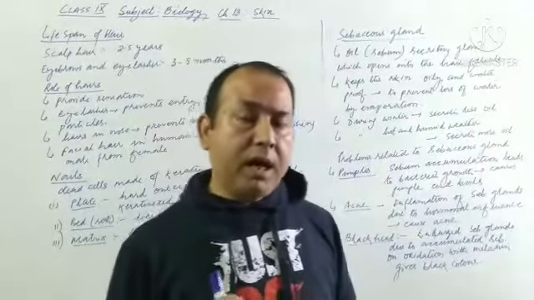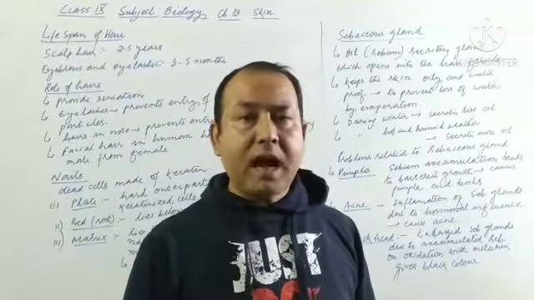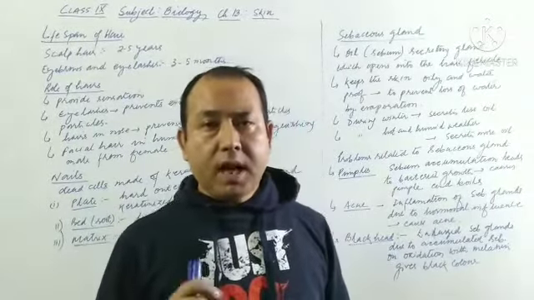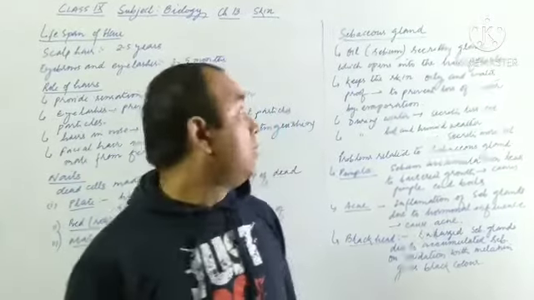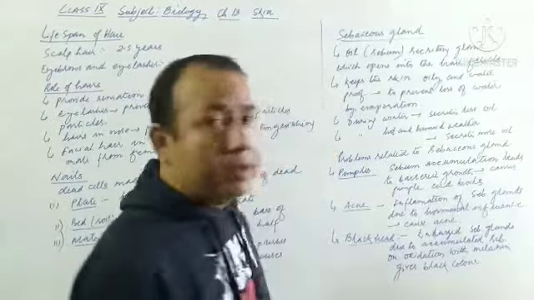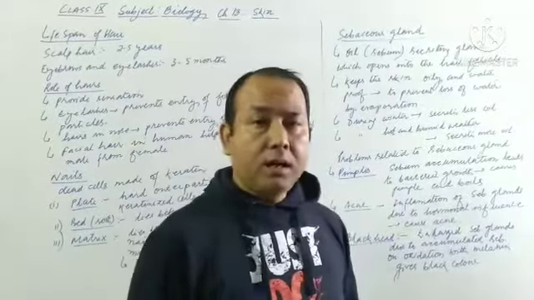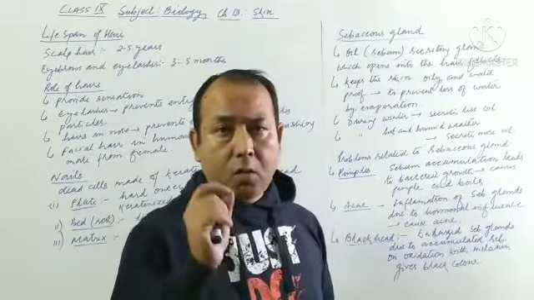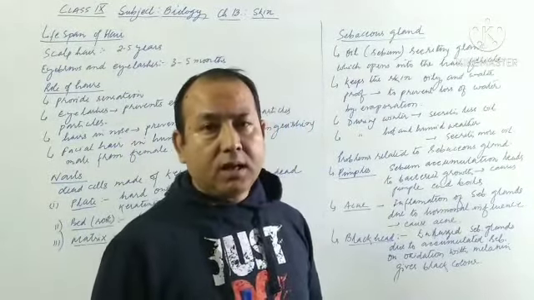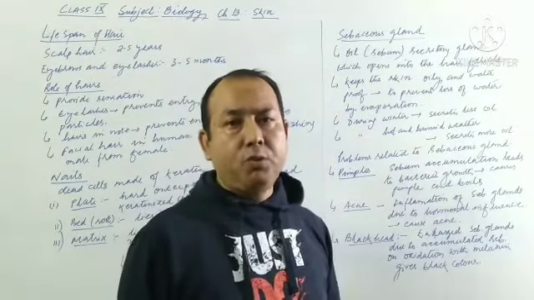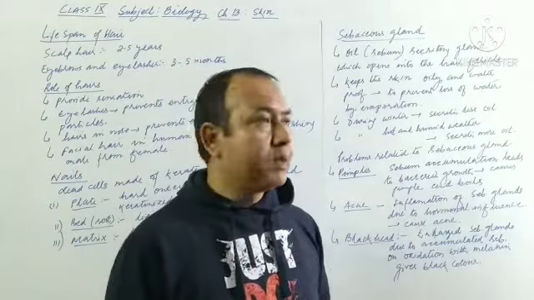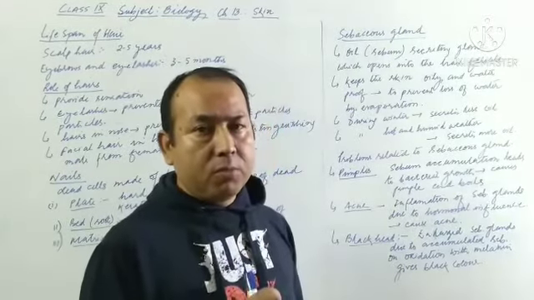Now you need to remember here that there are two main types of glands found in the skin. They are sebaceous gland and sweat gland. So first we'll discuss the sebaceous gland. Sebaceous glands are oil secreting glands. The oil which they secrete is also called sebum, S-E-B-U-M.